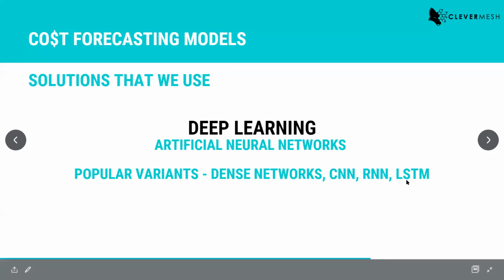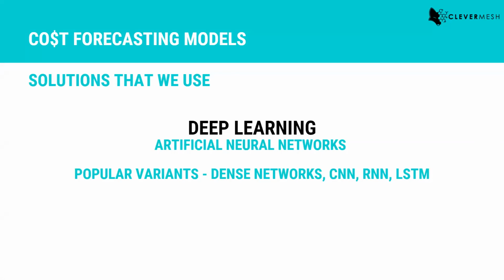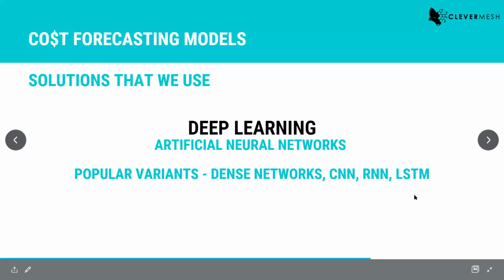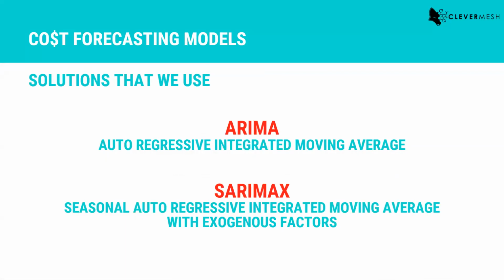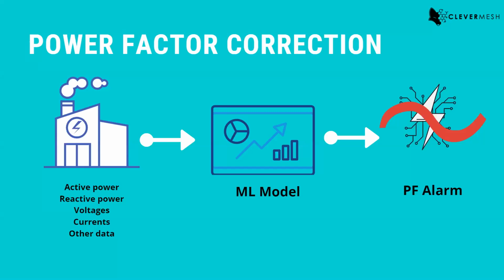Then RNN and LSTM, which are recurrent neural networks and long short-term memory cells. These two are mostly used for NLP, text identification, and all text and speech related applications, and even for time series analysis, RNN and LSTM perform really well. So these are some of the algorithms that we use for our machine learning problems, right?